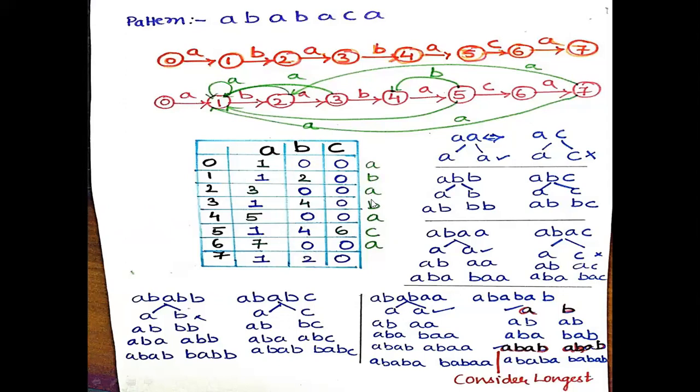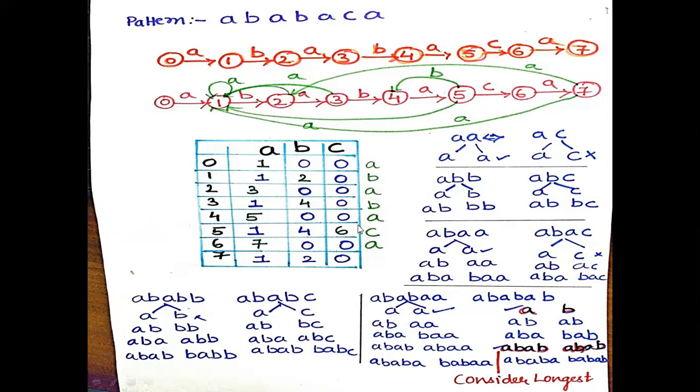That is A, B, A, B, A, C, A, B. So only AB and AB, prefix and suffix, will be matched, and the length of the longest is 2. So we'll update it as 2. And C, as you can see in the prefix, there is no C, and there is no way that it will be matched going forward. So we'll update it as 0.